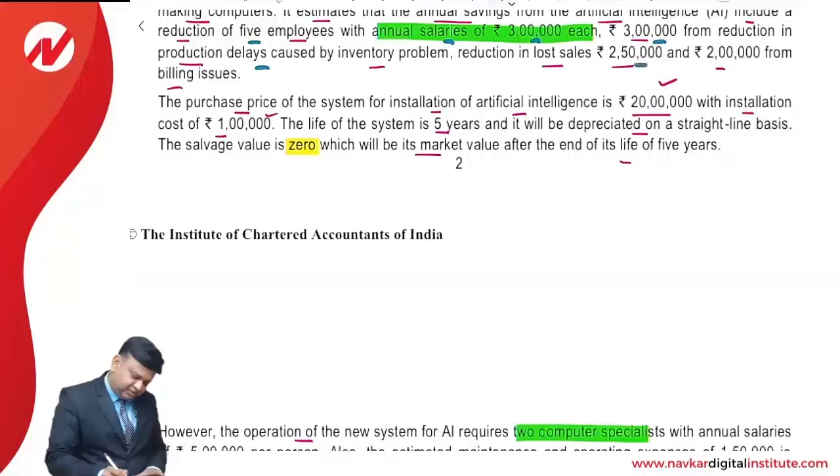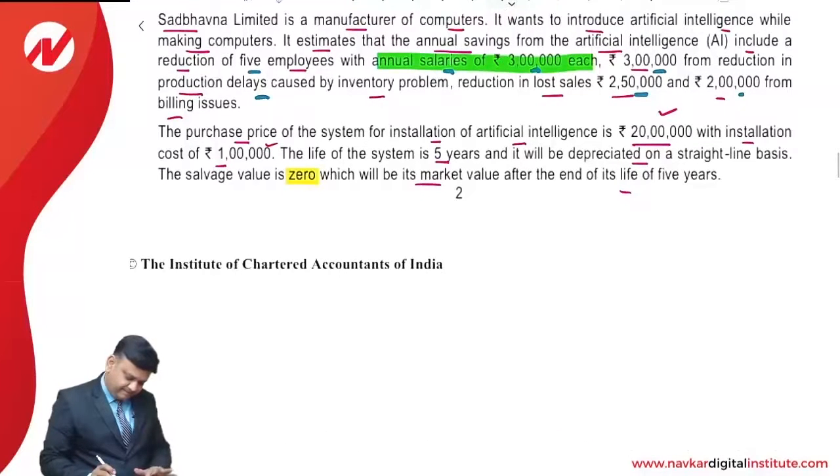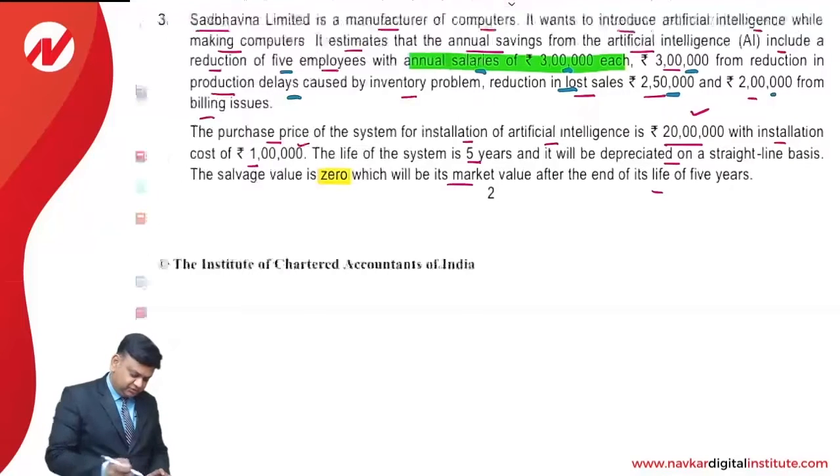Then 2,50,000, that is reduction in the loss of sales and billing issues.